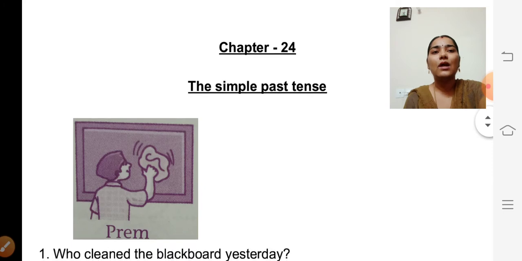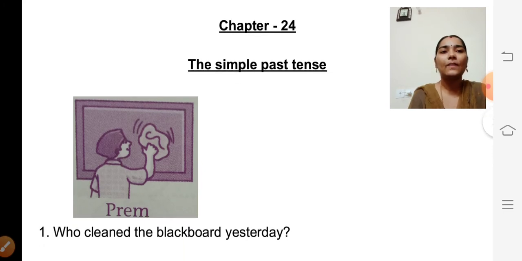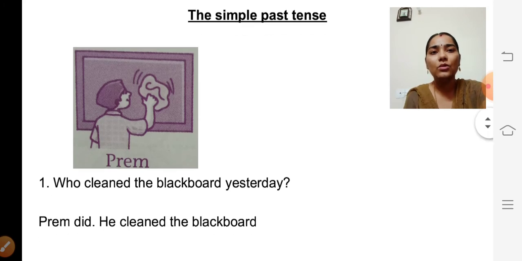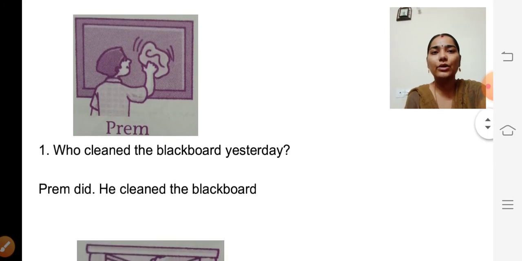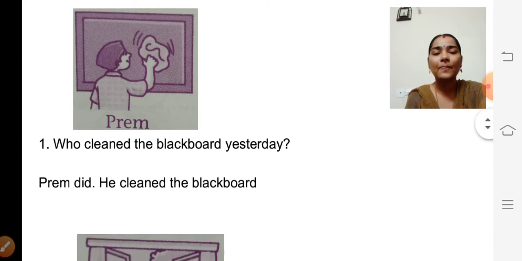Okay. So now let's move on to chapter number 24. Chapter number 24. What is the topic? The simple past tense. So in this chapter also we are going to deal with past tense only. Before we answer the questions, you should know the past tense of all the verbs, that is, doing words. Okay, children. So be thorough with the past tense of all the doing words. That means verbs.